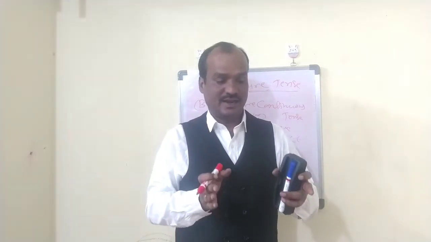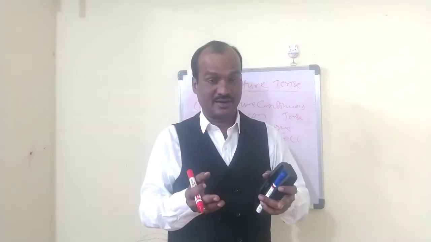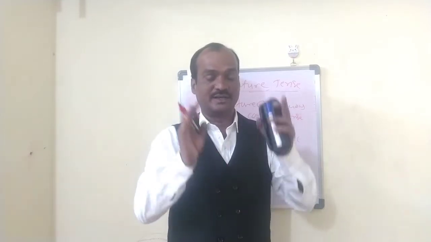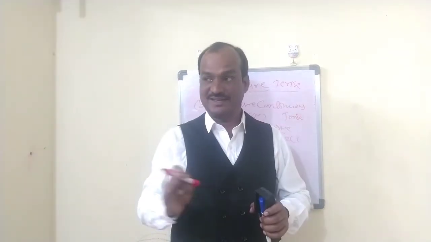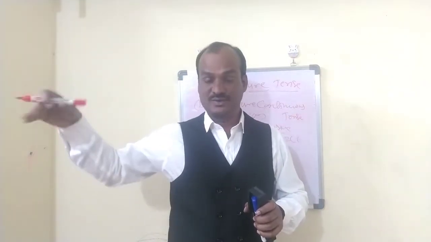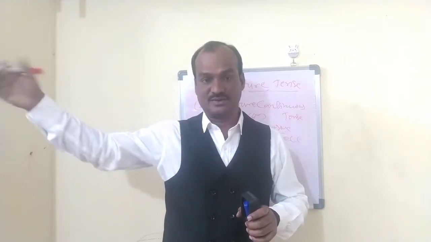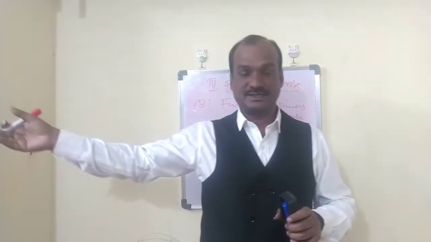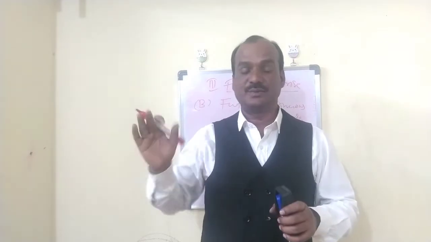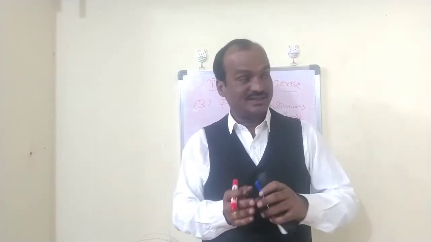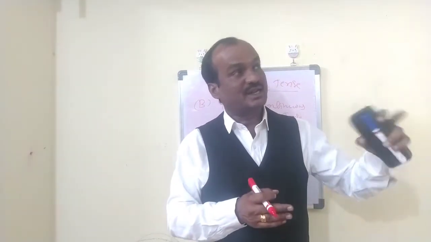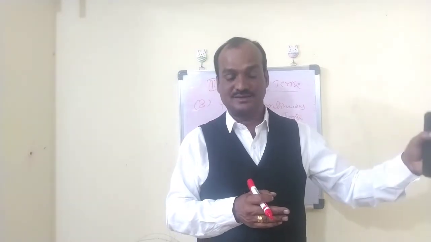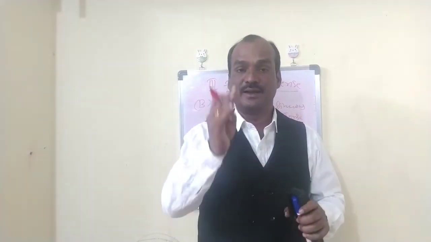If anything is happening right in front of our eyes, that action is said to be in the present continuous tense. By this time yesterday, if anything was in progress, if anything was going on in the past up to a certain time, that is said to be in the past continuous. If anything will be going on by this time tomorrow, that will be said to be in the future continuous tense.